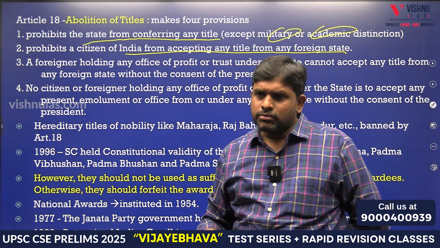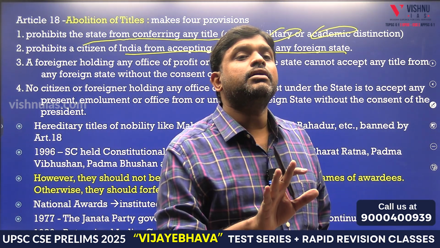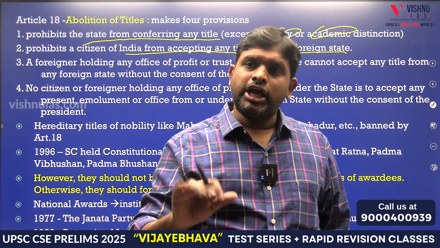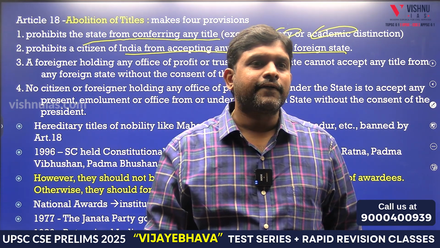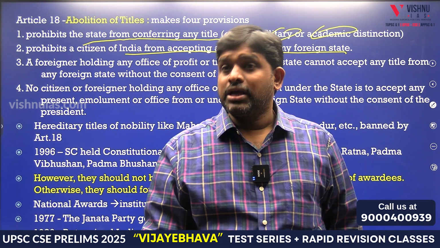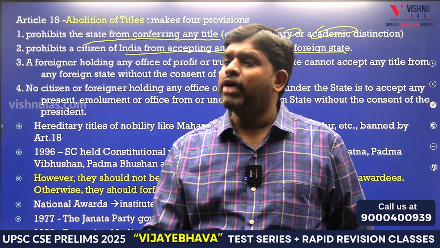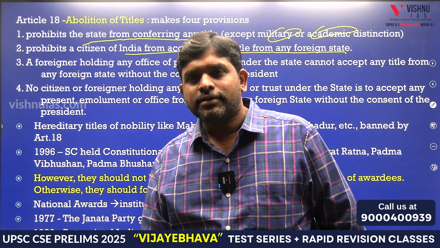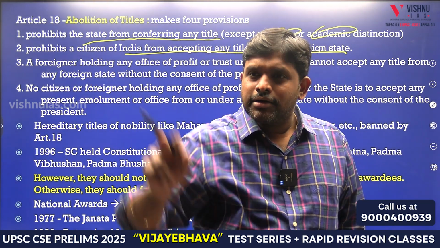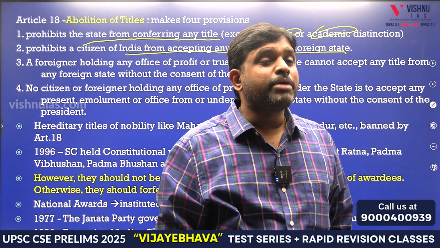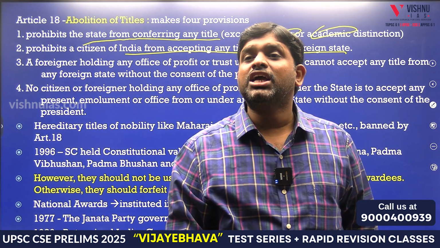Sir, then the Oscar award, sir? For the Oscar award, they have to take permission. So it is not a blatant abolition. It is abolished, but if you want to take it, you have to take permission from the President of India. It can be the Oscar, it can be the Nobel Prize. Directly you will not get it; you get it through approval from the President of India. Other awards are also abolished, but if I want to get one, I can get it through permission from the President of India. Why? Because every right is not absolute. Every right is qualified. It changes from case to case.